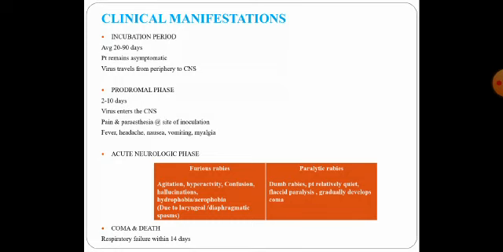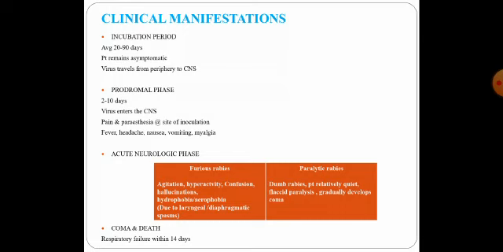Again, the incubation period is less than 50 days if the patient is bitten on the head or neck, or if a heavy inoculum is transferred through multiple bites. In contrast, a person with a scratch on the hand may take a longer time to develop the symptoms of rabies than a person who receives a bite on the head. The rabies virus during this period is protected from the immune system, and therefore no antibody response is observed during this phase. During this phase, the virus is just traveling from the periphery to the central nervous system.